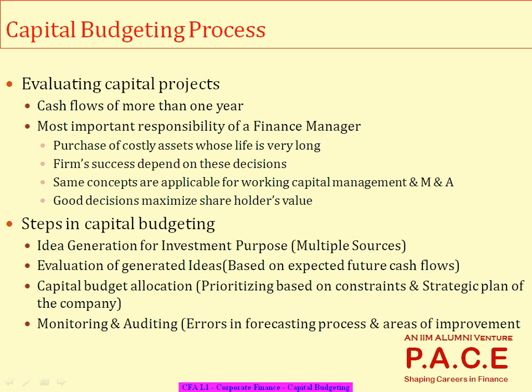So that's where I am doing an allocation and prioritization and looking at the strategic plan. Probably I may have a very good business opportunity in a movie, but that movie requires some kind of underworld activities to be done, which is not a part of my strategic plan. So though it's a profitable one, I may not get into that kind of production at all, right?